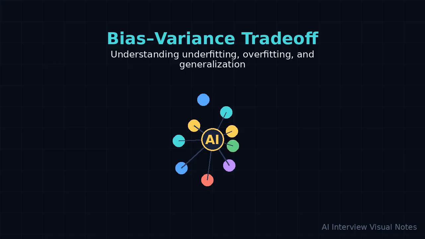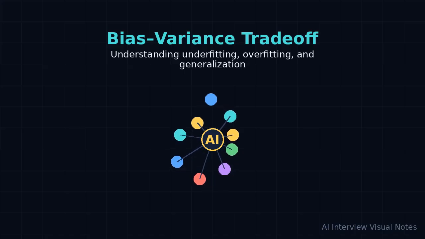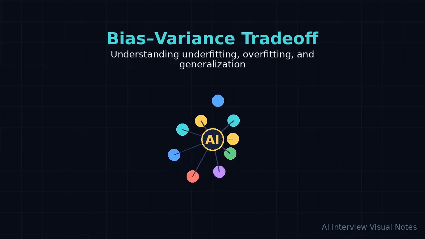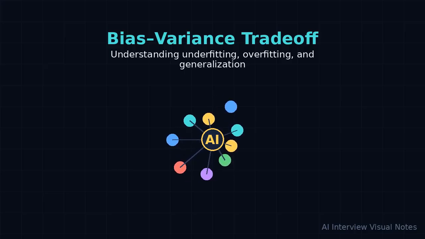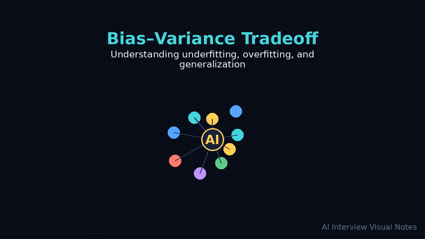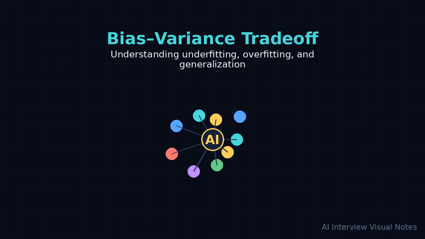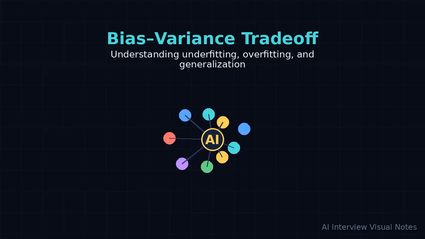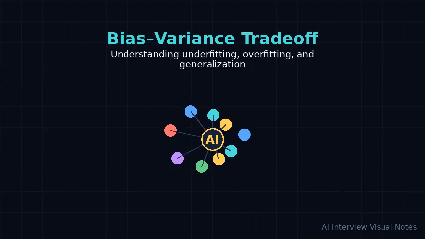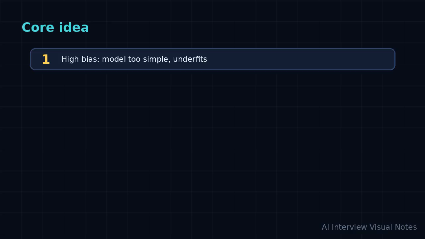For this topic, the headline is Understanding Underfitting, Overfitting, and Generalization. Say that in your own words, then connect it to a realistic machine learning system. Ask what the model is trying to do, what can go wrong, and why this idea helps. That framing makes the answer sound grounded instead of memorized. Now slow down on the core idea.